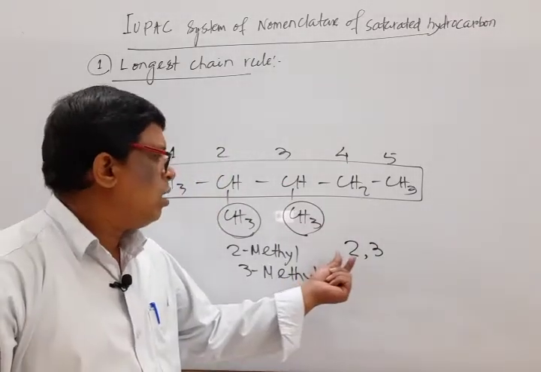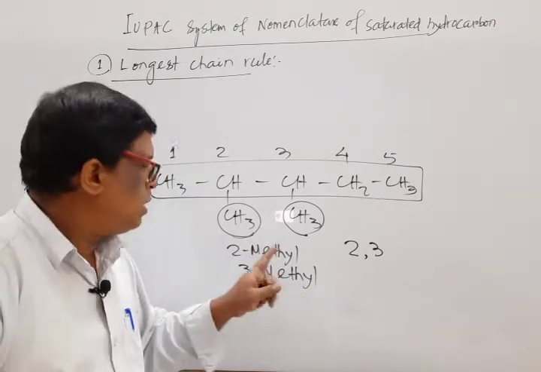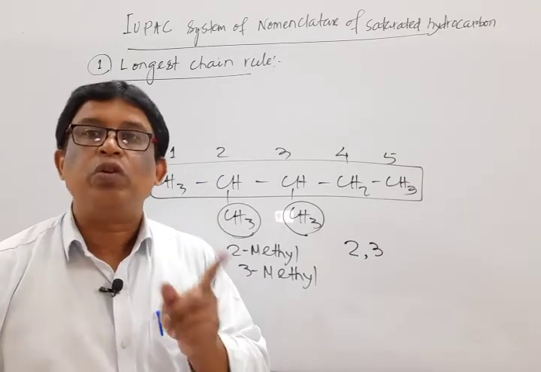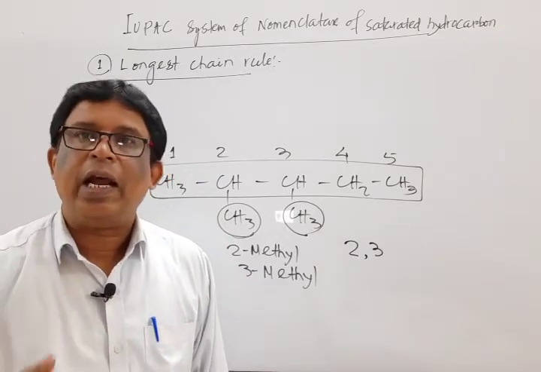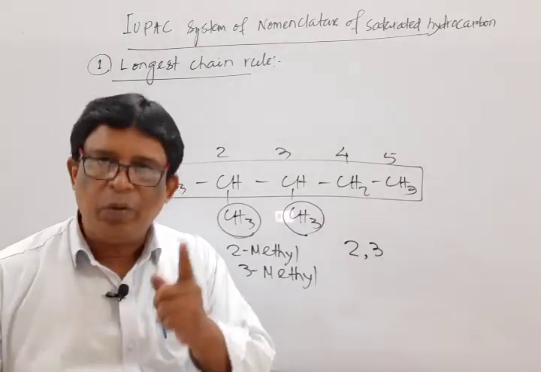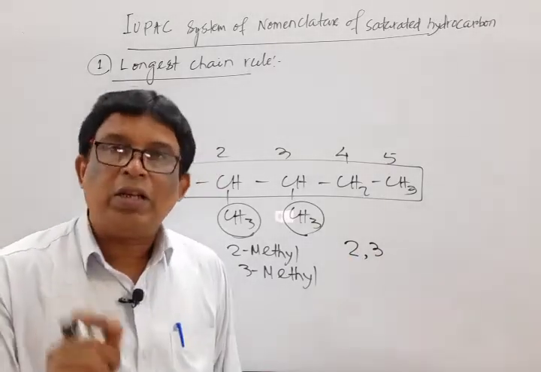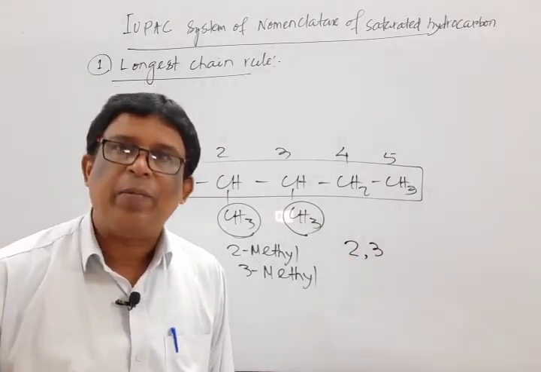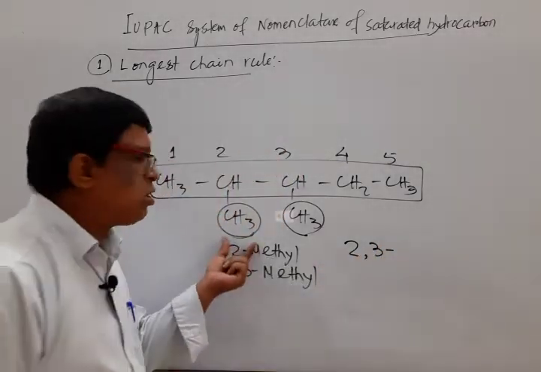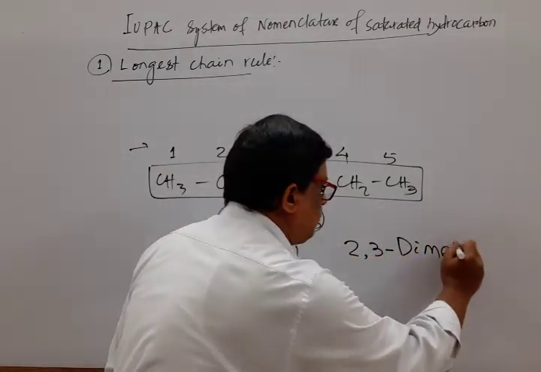Each locant number is separated by a comma, and if a similar substituent is repeated, then we also use a prefix di, tri, tetra, penta before the name, after the locant number. And the most important thing to remember is that the locant number and the substituent name are separated by a hyphen. So here I write 2, 3. As a similar substituent is repeated 2 times, I use dimethyl.